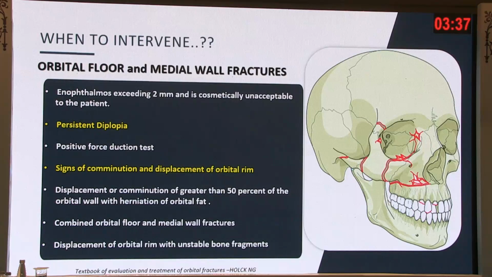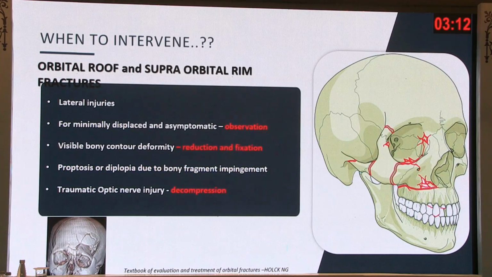Very important, when to intervene. Now, if there is an enophthalmos which is 2 mm, the patient is going to complain because it looks unaesthetic. There is persistent diplopia. Positive force duction test, when you see there is mechanical tethering, that is an indication that this needs to be released. There are signs of comminution and displacement, obvious fractures around the eye, and displacement of the orbital rim with unstable bone fragments. Lateral injuries, for minimal displacement, you wait and watch. Visible contour deformity, definitely go reduce and fix it. Diplopia, we have to correct it. Traumatic optic neuropathy, just make a phone call to your colleagues and they can help us out with a decompression.